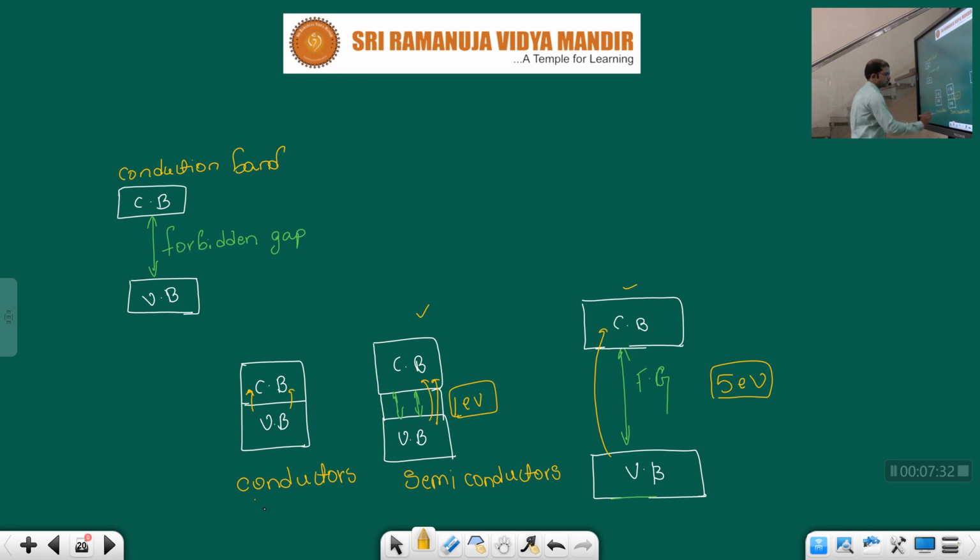Here, in conductors, this transfer of electrons from the valency band to the conduction band occurs naturally. We need not give any additional energy for that. Okay, so compared to these two, semiconductors and conductors, here conduction is easy. Okay, so for semiconductors we need to provide some excess energy. These materials are insulators, children.